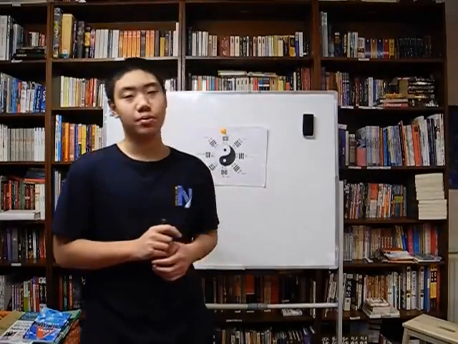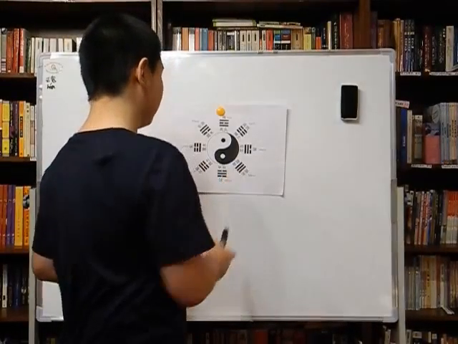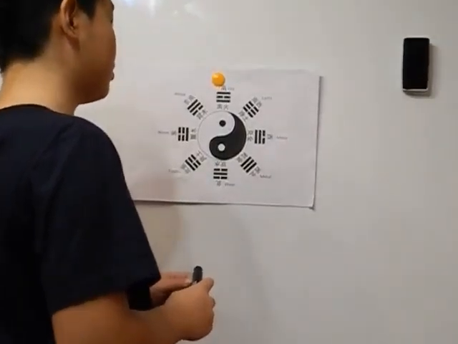So we're going to start with the post-time A trigrams because in this case, when it's connected to 5 elements, it's easier to go through with the post-time A trigrams. So you can see over here, it's a diagram of the post-time A trigrams.